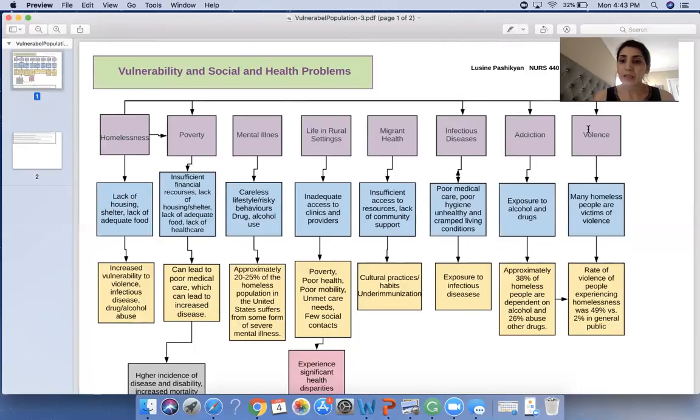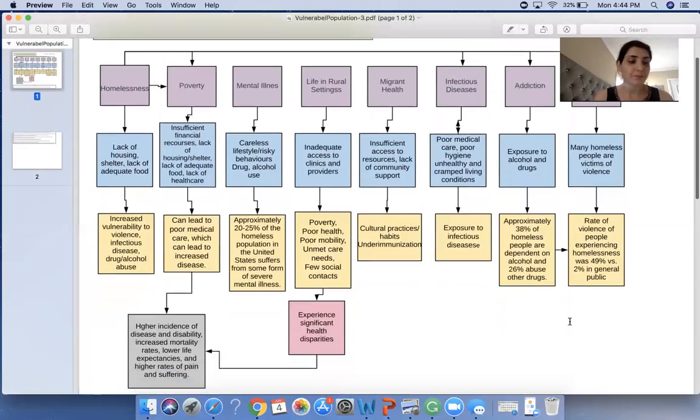And next, I have violence. Many homeless people are victims of violence. According to a study published in National Healthcare for the Homeless Council, the rate of violence victimization in a national sample of people experiencing homelessness was 49% versus 2% in the general public. According to a study conducted by Fisher and Roget, homeless people with both substance disorders and mental illness are at increased risk for violence and victimization.